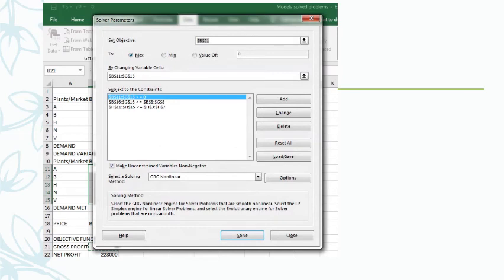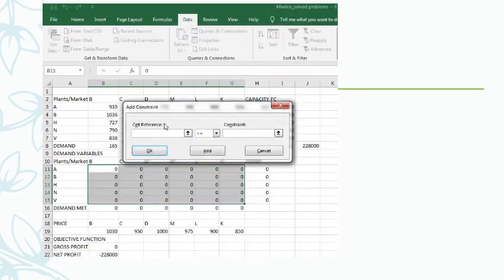Because the quantity cannot be less than 0, it has to be greater than or equal to 0. If you want to add any more constraints, you can click on add. This window pops up and you can add any more constraints.